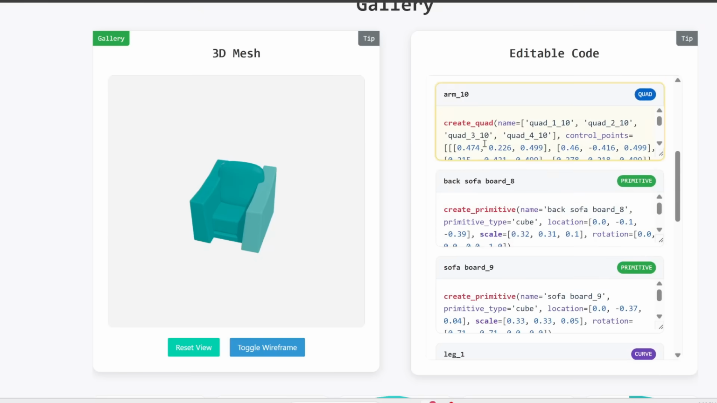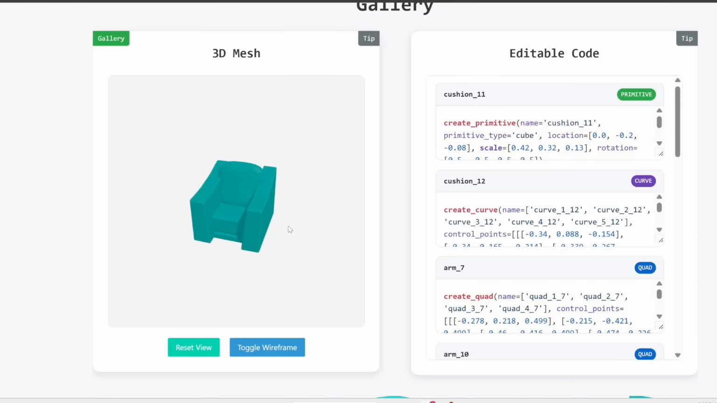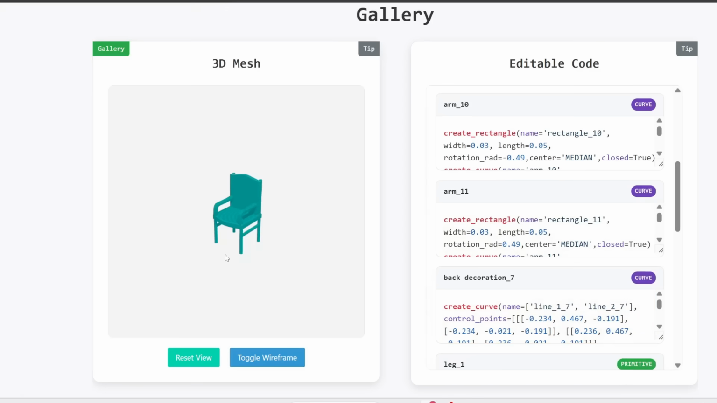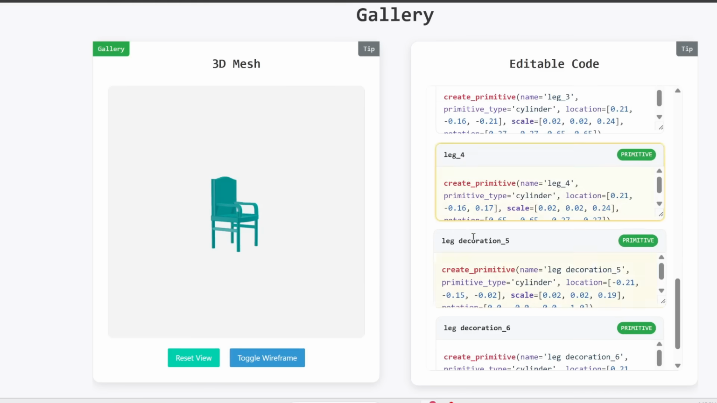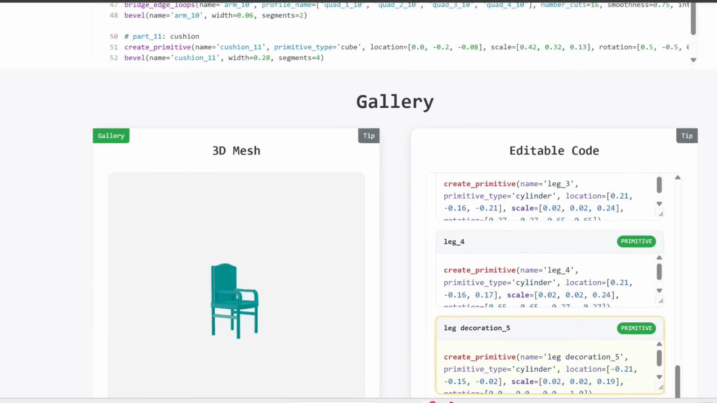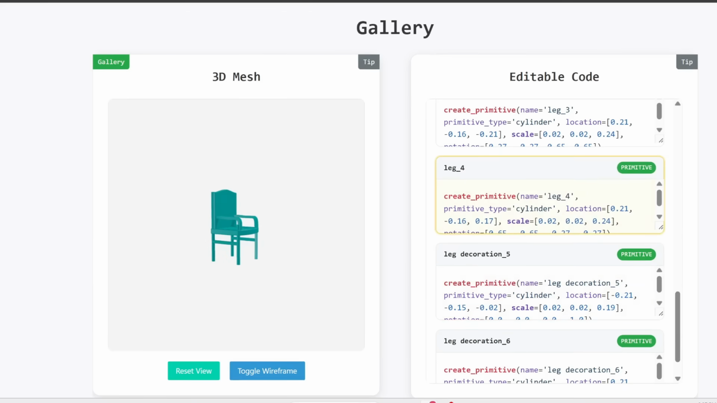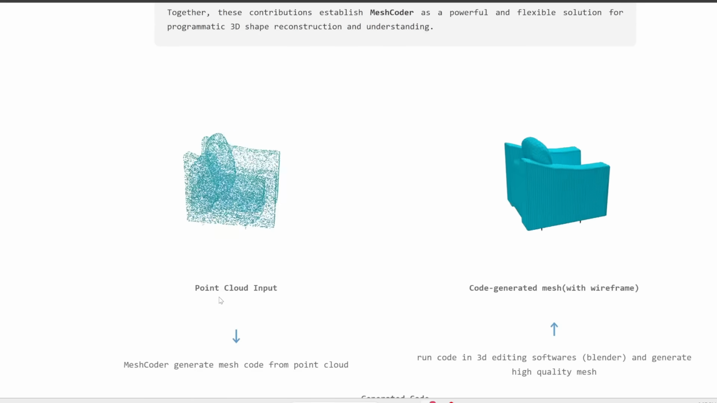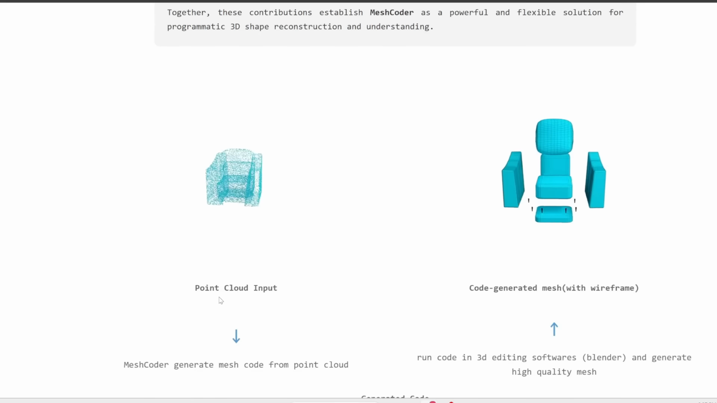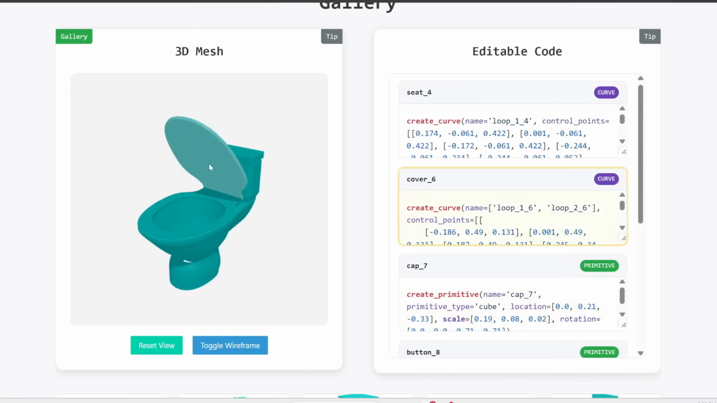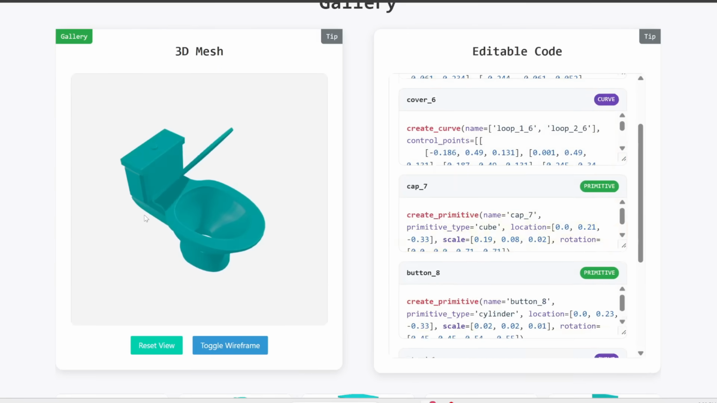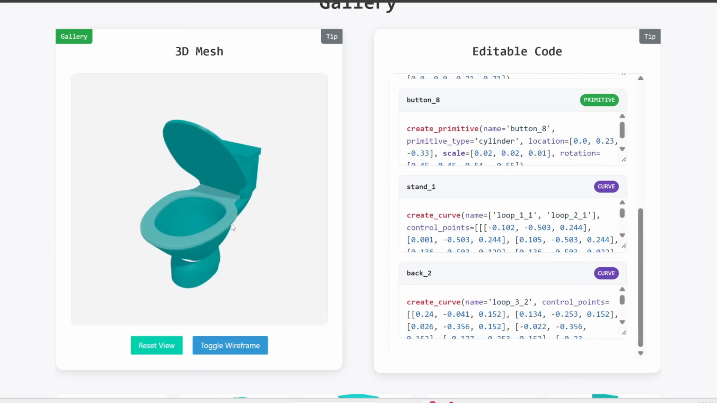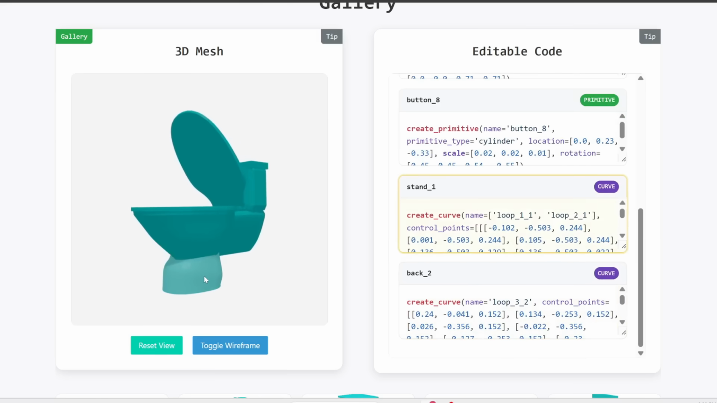So, you can easily change the size and shape and dimensions of any part of the sofa. Or here's another example of this chair. And again, this is basically just code, and you can edit each component of this chair with this code. And keep in mind, this is way better and more preferred than just a 3D point cloud like this, which you can't really edit or manipulate. Here's another example of this toilet, and again, everything is just coded really nicely into this 3D mesh with separate sections, which you can edit further.